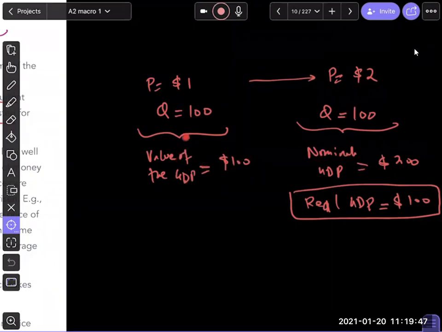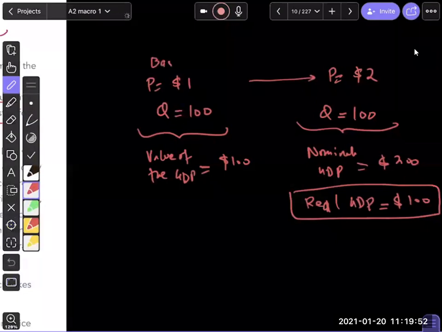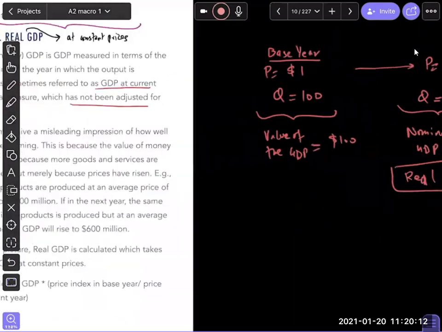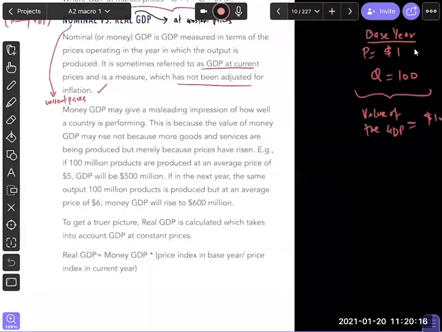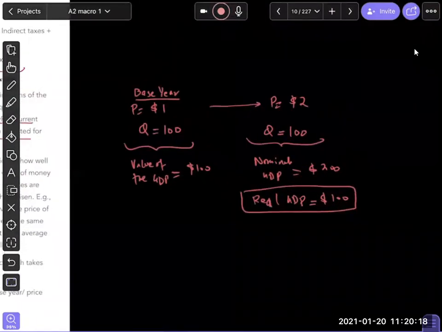Now, in the first year, I'm saying this is my base year. If this is my base year, I'm ignoring price changes. Base year prices are considered to be at point zero. So base year nominal and real is the same. Okay. I'll give an example here as well, which is similar to this one. Are we going to move on?